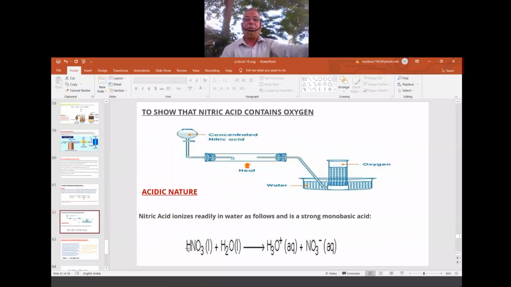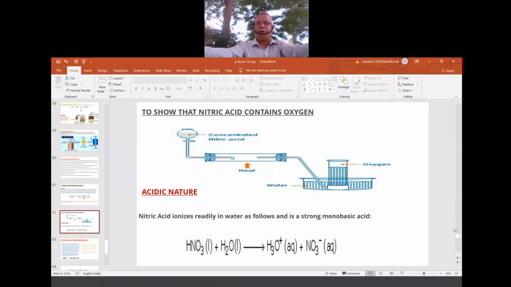NO2 escaping. Now this is the proof that HNO3 contains O2. We know it formula wise, but when we have to prove it using an experiment, here we prepare oxygen by the decomposition of nitric acid in a strong hard glass test tube. Special test tubes are there, called Pyrex glass. That is made use of for making the boiling tubes. So in the boiling tubes we carry out the decomposition reaction. So here we get the equation, and O2 comes out from the HNO3. This is the decomposition of HNO3 to NO2 and O2.